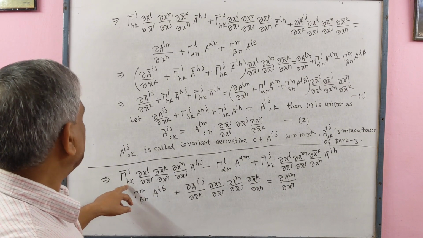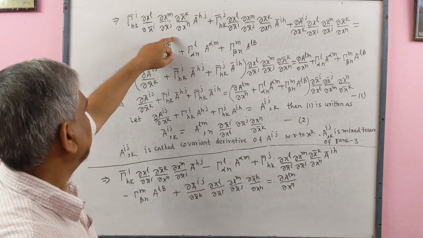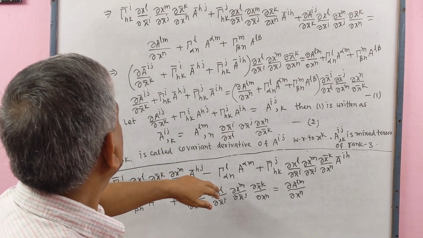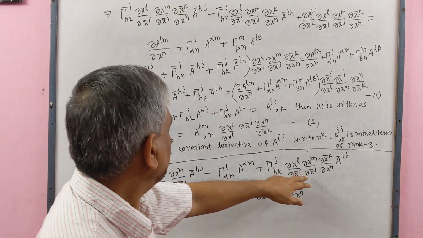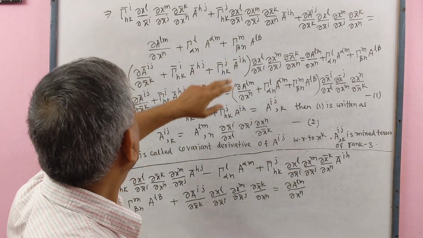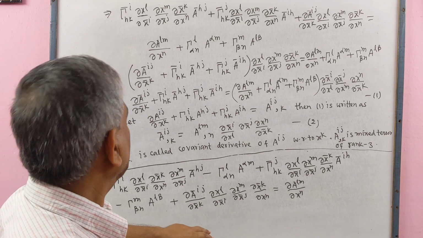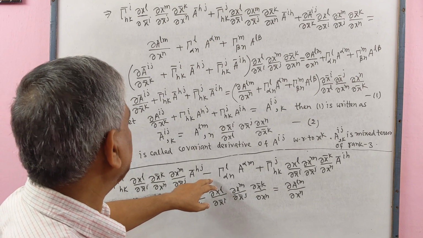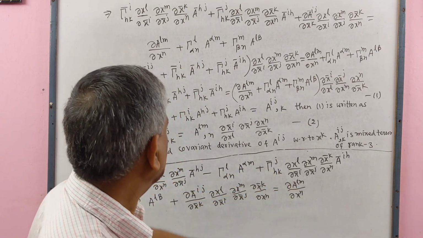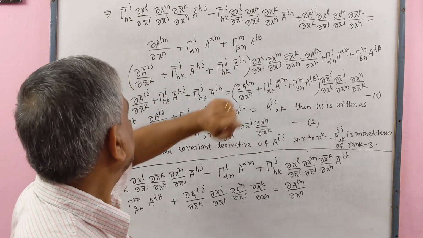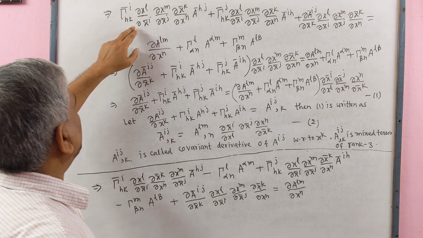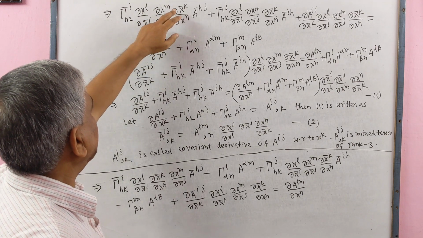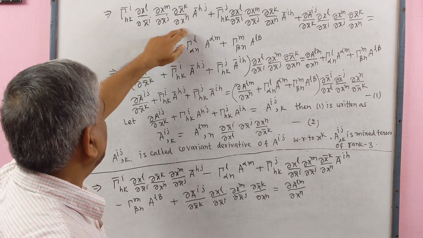This implies that this term remains same here, and this is same, and this is same, and we send the negative terms to the right side. So we take common ∂x^L/∂x̄^i, ∂x^m/∂x̄^j, ∂x̄^k/∂x^n.